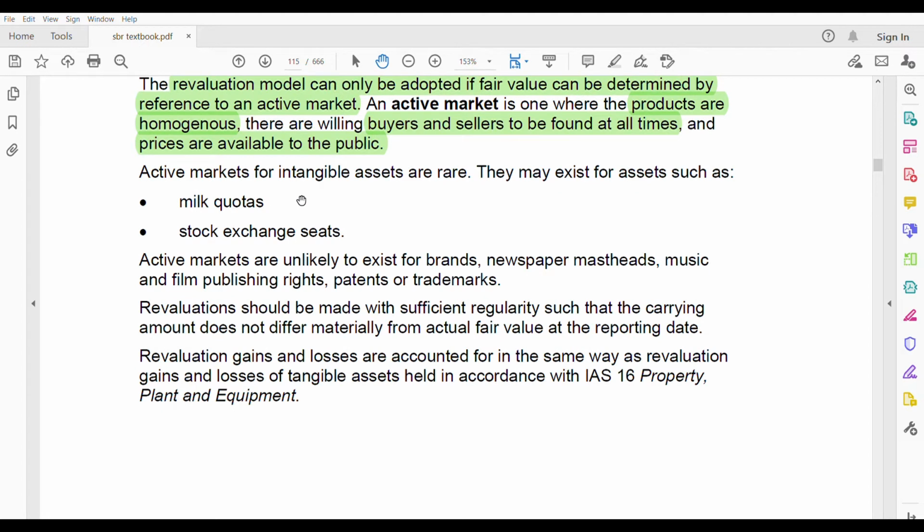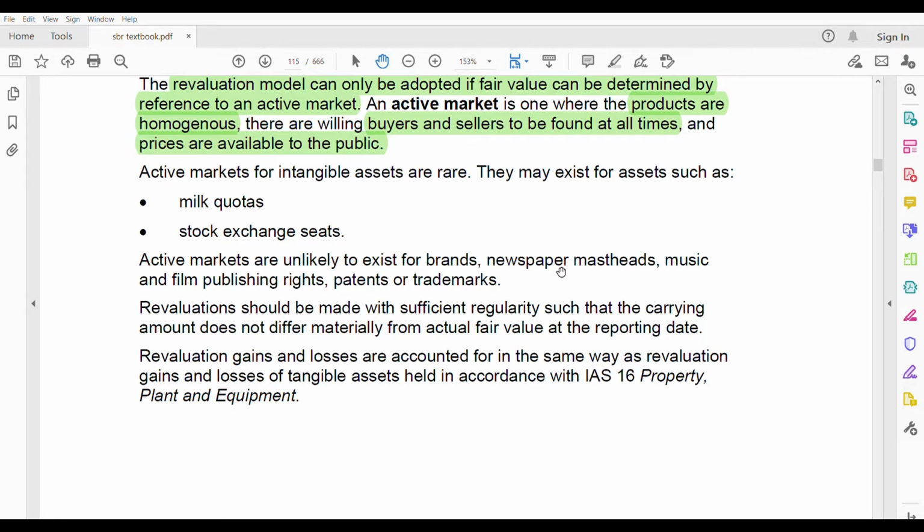Active markets for intangible assets are rare, right? So they may exist for assets such as milk quotas or stock exchange seats. For such things, active markets might be there. But for some active markets are not there. For example, brand. Your brand, other companies' brand is different. Brand is unique from organization to organization. It's hard to find an active market. Newspaper mastheads, music and film publishing rights. Every film is different, music is different. Patents, trademarks, rights. All these things, active markets are unlikely to exist.